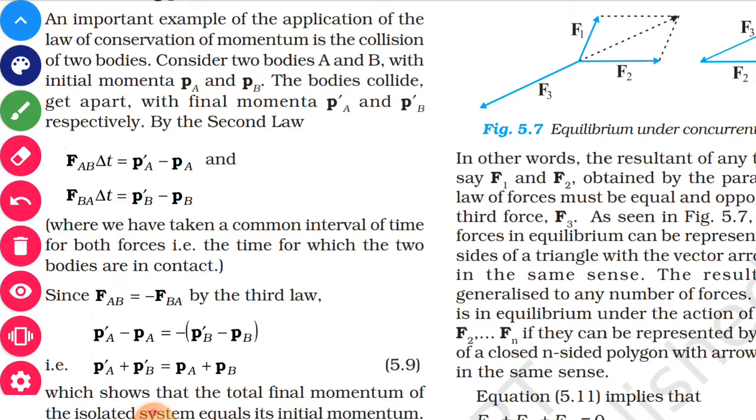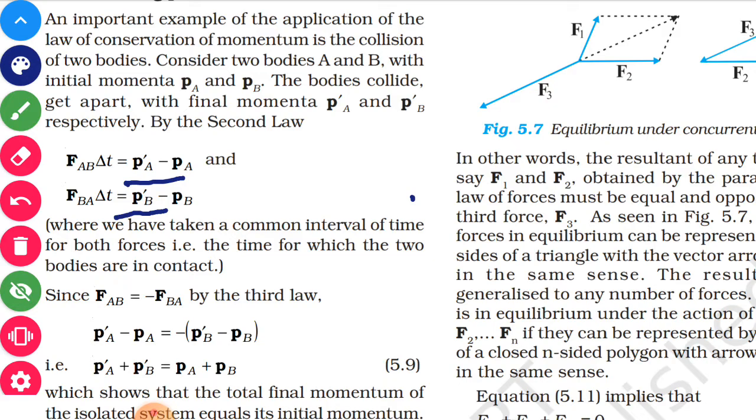Now that impulse of force is the change in momentum of A. First of all, we shall calculate the impulse of force on A, that is the change in momentum of A, which is final momentum of A minus initial momentum, that is Pa prime minus Pa. Similarly, the impulse of force on B will be final momentum of B minus initial momentum of B, and that will be Pb prime minus Pb.